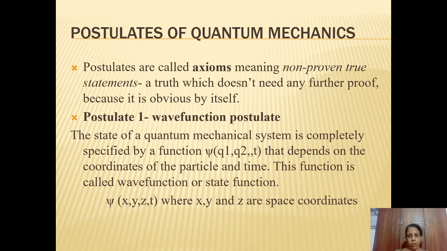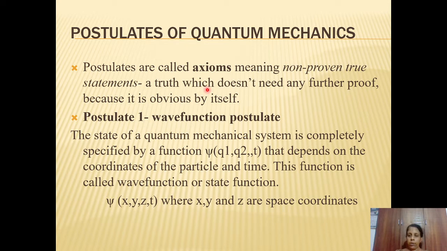The development of quantum mechanics is based on certain basic postulates which are neither proven nor derived, but they provide a convenient framework for the further development and applications of quantum mechanics. They are universally accepted statements which are not proven yet. They are also known as axioms, meaning non-proven true statements. That is a truth which doesn't need any further proof because it is obvious by itself.